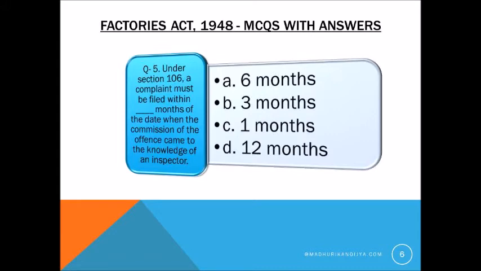Now the next question is, under section 106, a complaint must be filed within 3 months of the date when the commission of the offence comes to the knowledge of an inspector.